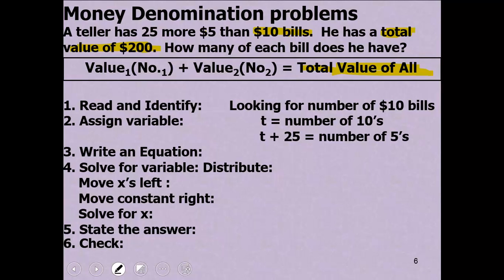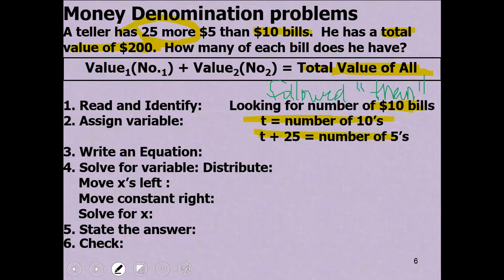So you read and identify. We're looking for the number of $10 bills, because it followed the word than. That's why we picked it to be our variable. If T is the number of $10 bills, then the number of fives has to be 25 more, so T plus 25.